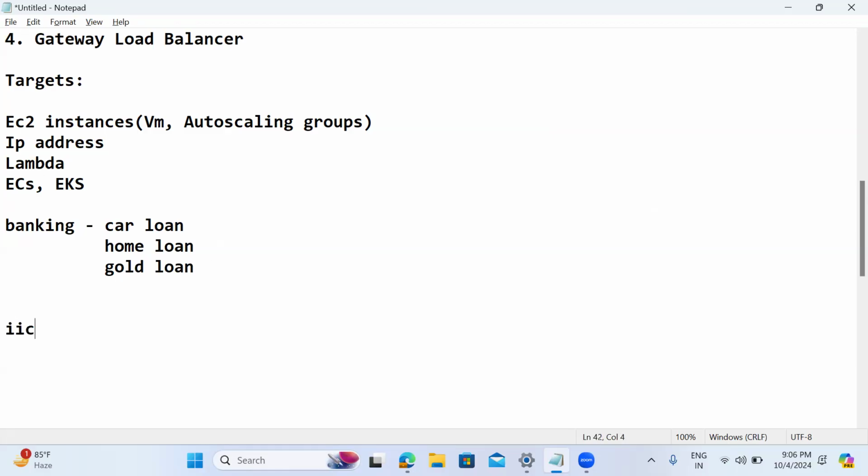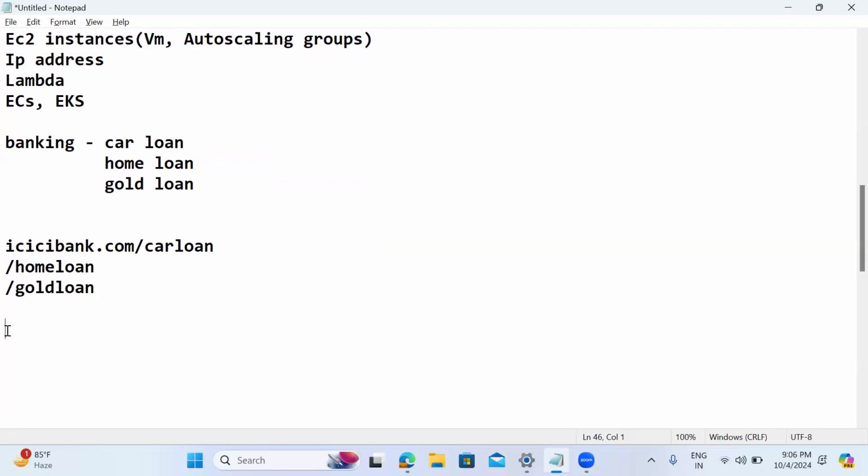Assume icicibank.com. If I use slash car loan, I want to redirect to car loan. If I use slash home loan, I want to redirect to home loan, and slash gold loan likewise. This is called path-based routing. Here ICICI Bank is our domain name, but we have multiple paths. Depending upon the path, I want to redirect to different targets.